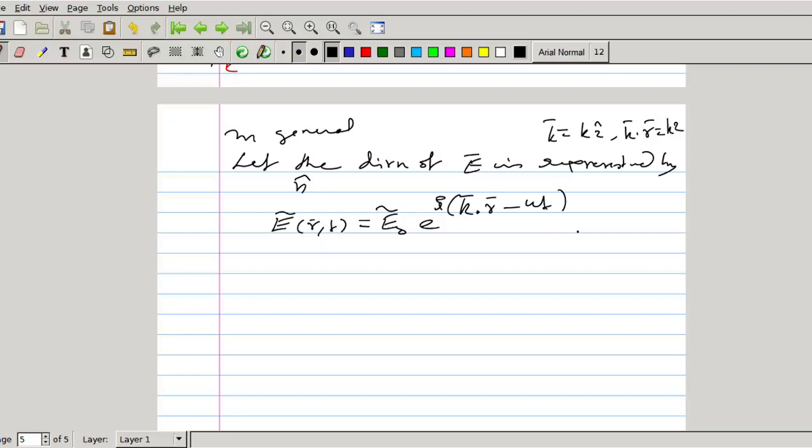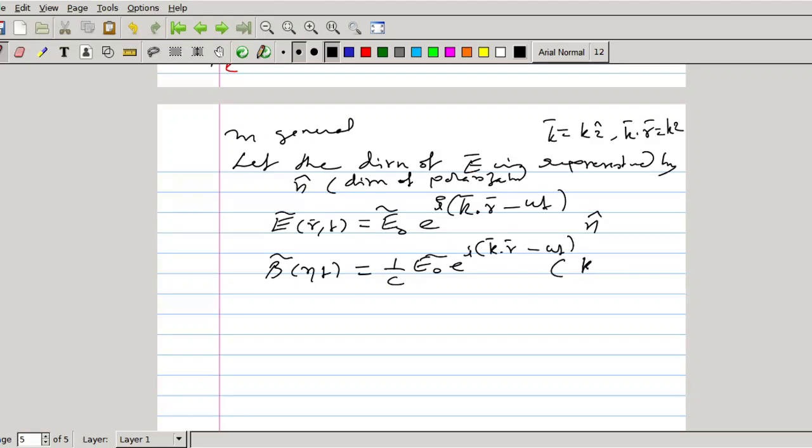Now if it is propagating along any arbitrary direction, represented by vector k, then the electric field can be written with direction given by n cap, which is the direction of polarization. Now the magnetic field can be written as B(r,t) equal to 1 by c into E0 e raised to i(k dot r minus omega t) into direction k cap cross n.